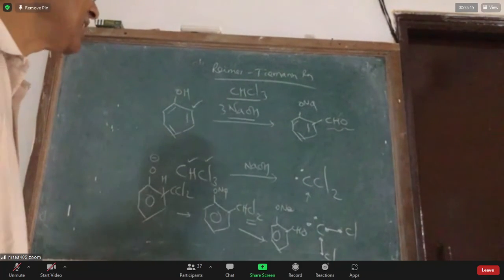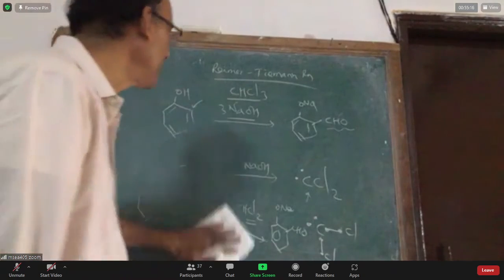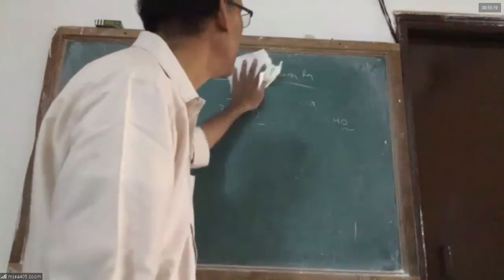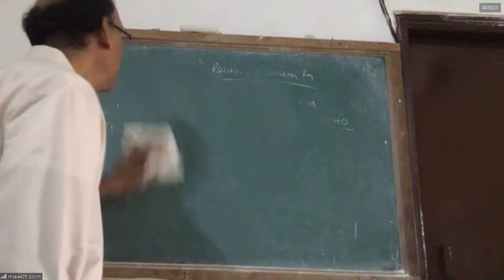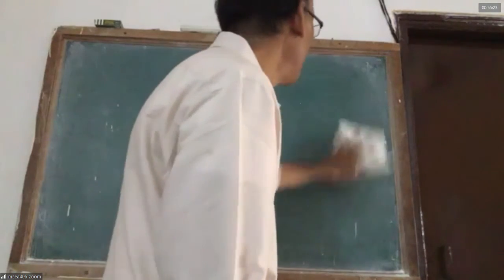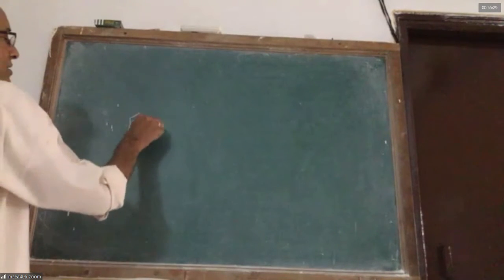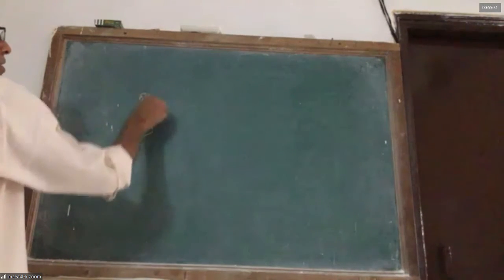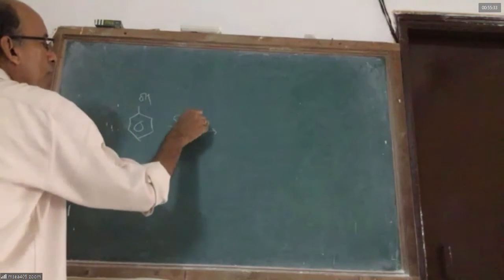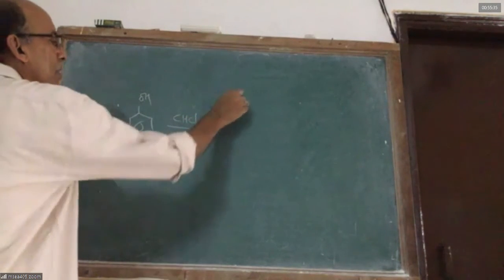You please look, the NCERT book does not have the mechanism. You have to search it, Google it. Reimer-Tiemann reaction, which involves the formation of dichlorocarbene, is very important. In the NCERT books, simply they wrote like this: phenol reacts with chloroform and NaOH. They wrote this.